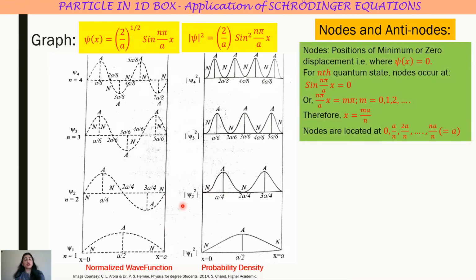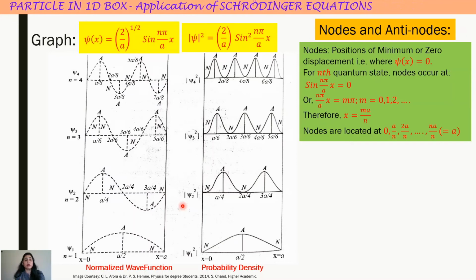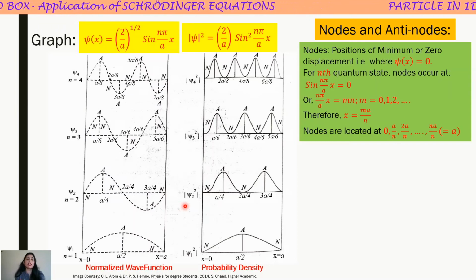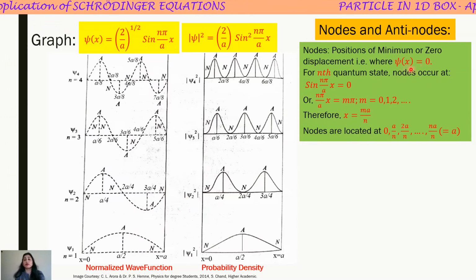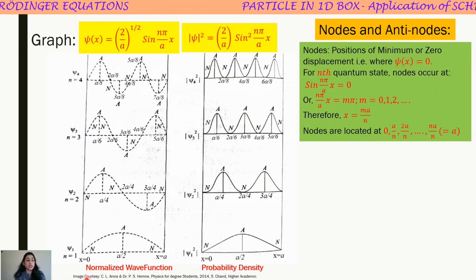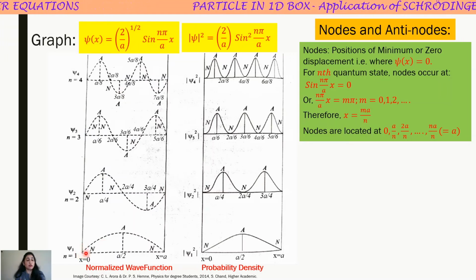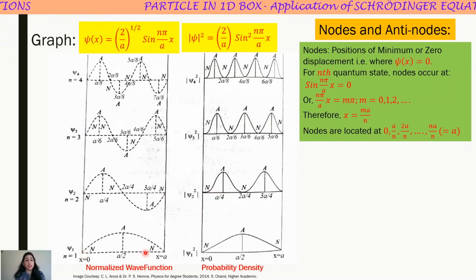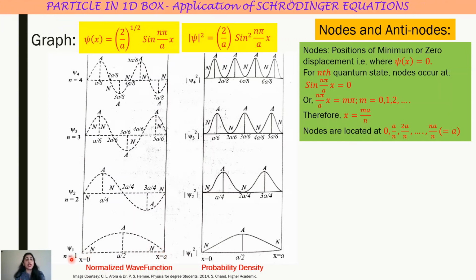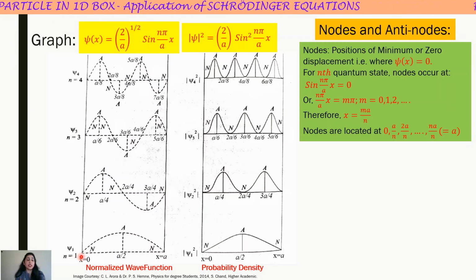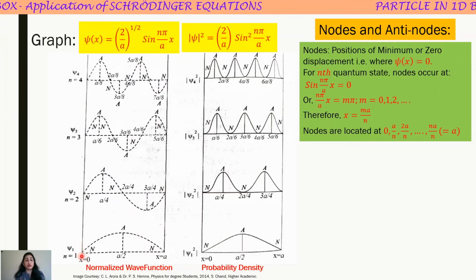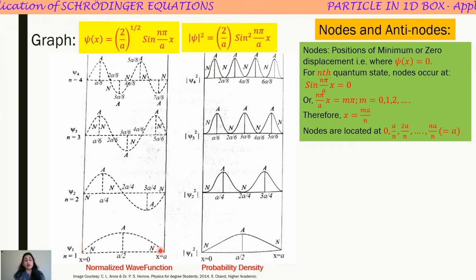Nodes are the positions of zero displacement or of minimum displacement, or we can also say mathematically that where the wave function becomes 0, where psi x is 0. See, these are the plots of psi. For n equal to 1, this is the point for which psi is equal to 0. Second, this is the point for which psi equal to 0. So corresponding to n equal to 1, I can say that there are two nodes. One occurs at x equal to 0 and second occurs at x equal to a.